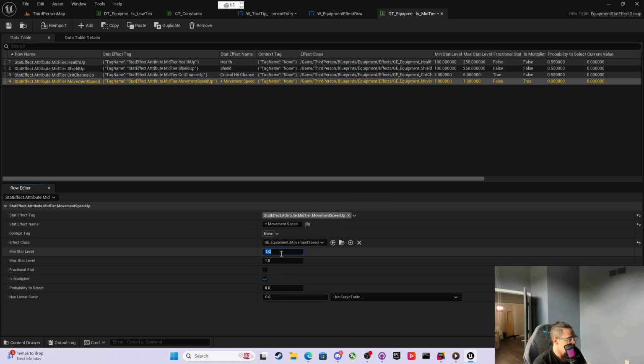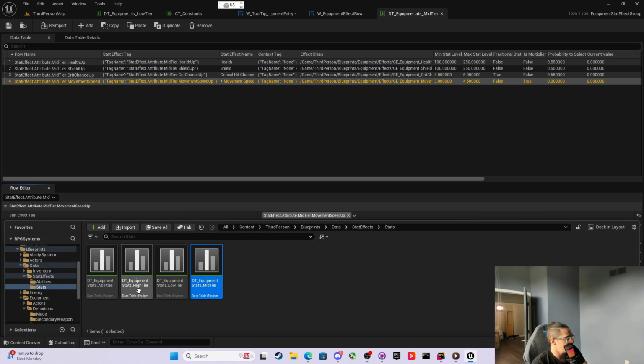This is multiplier. Now, remember the constant curve 1 and 2 is that. So if I want level 3 and 4, I need to go 3 to 4.5. And it's a multiplier, not a fractional stat, using the constant of the movement speed. So now at 3, it'll be 20% and 25%. So mid is going to be 20, 25%.